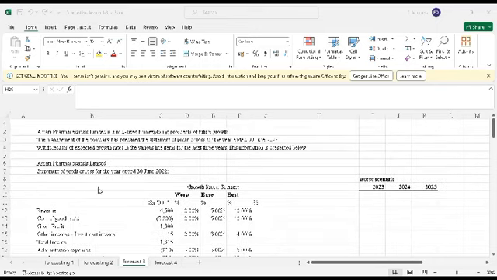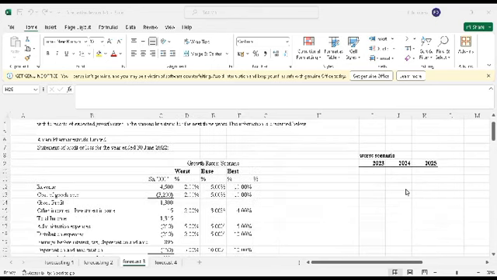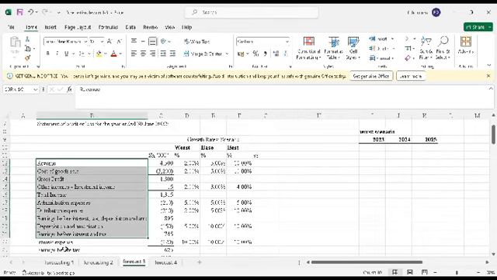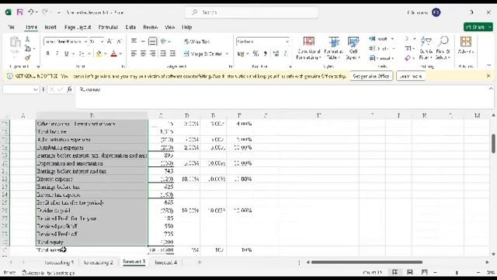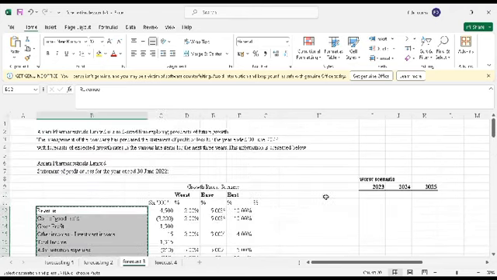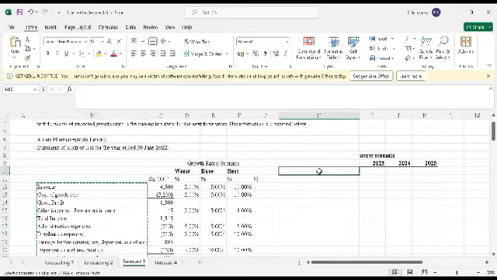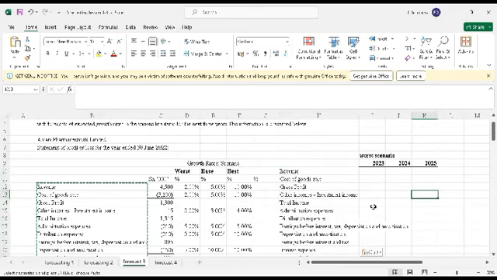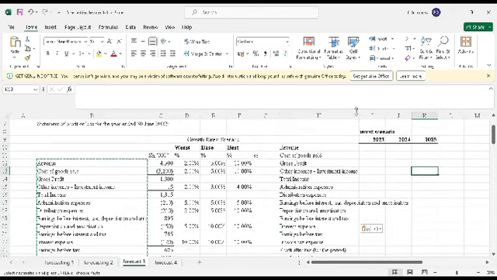For the next 3 years, since this ended on 30th June 2022, I'll start with 2023, 2024, and 2025, under the worst scenario. So what I'll do, I'll copy this up to total assets. I say Control C, that's the shortcut for copying. Then I go to Control V, that's the shortcut for pasting. So I've pasted the information.